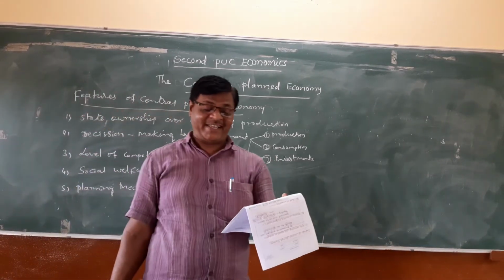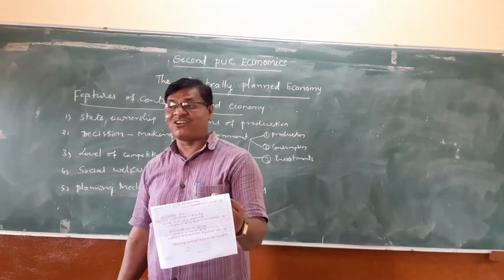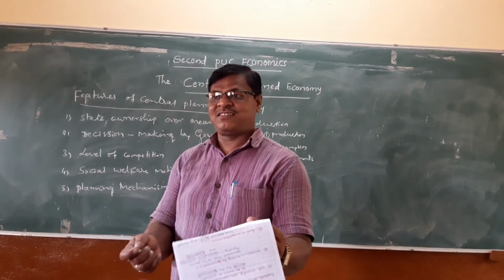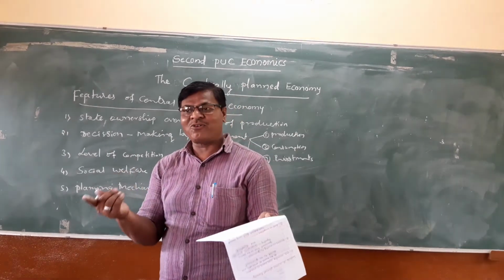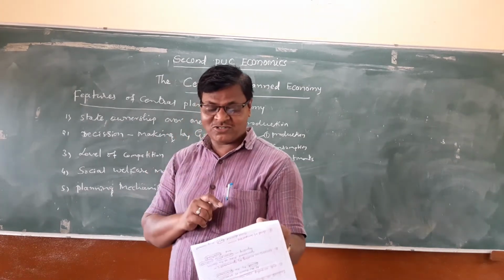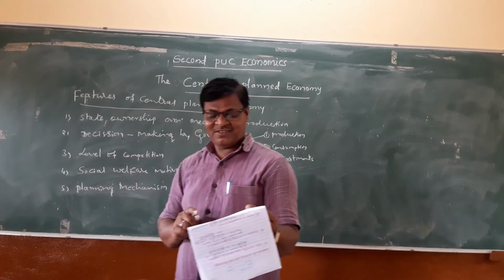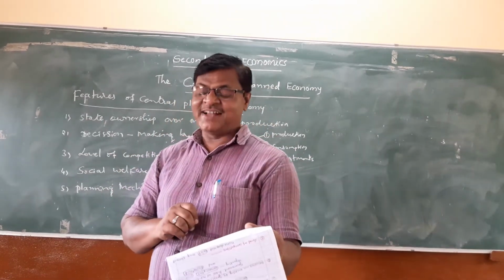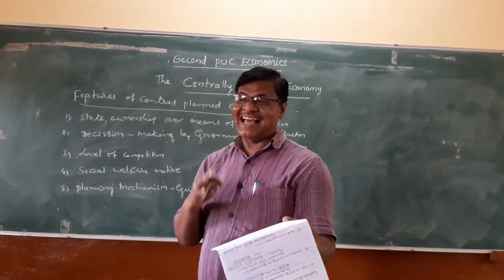All decisions are taken and coordinated by the central planning authority. The central planning authority decides what to produce, how to produce, whom to produce for, production, consumption, and allocation and distribution of resources through planning.